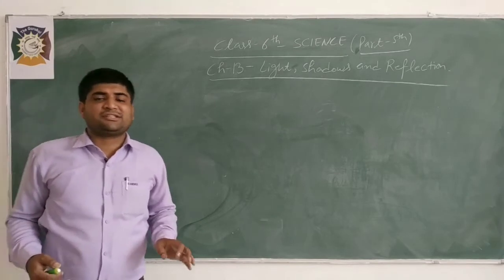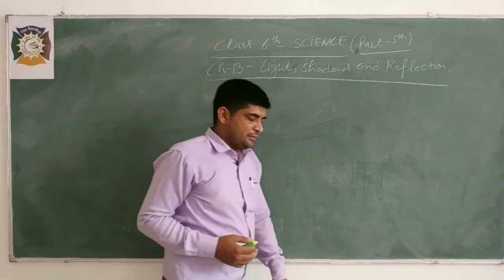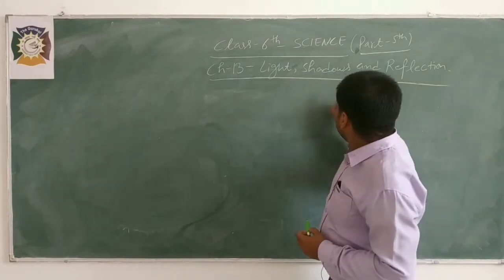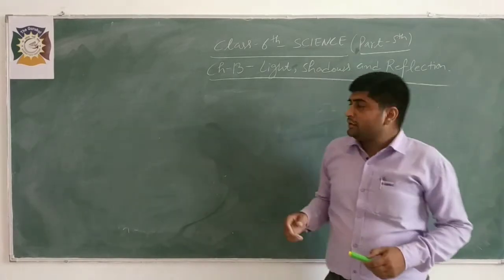Light always travels in a straight line. So today in this video I will explain what is reflection of light.